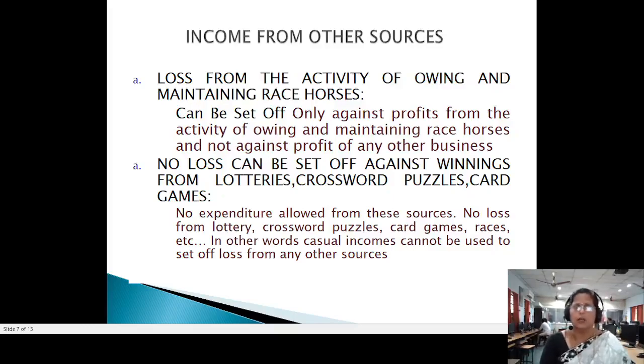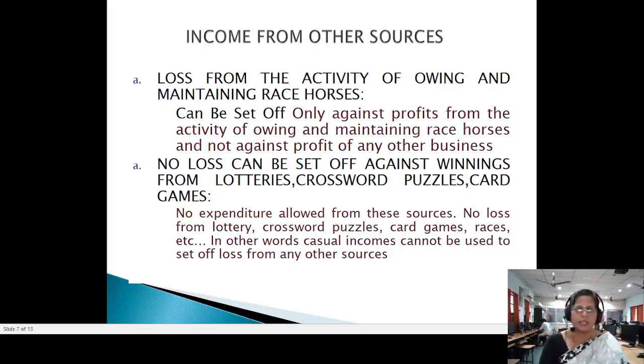Again, I repeat, if there is any expenditure under the head card games, crossword puzzles, lotteries, betting, or any gambling, those losses cannot be adjusted or allowed. It is not allowed to claim from any other heads of income. At the same time, casual incomes cannot be used. Suppose you have any income under the head casual income, those incomes cannot be used to set off the losses of some other head.